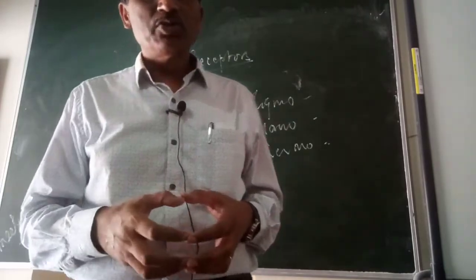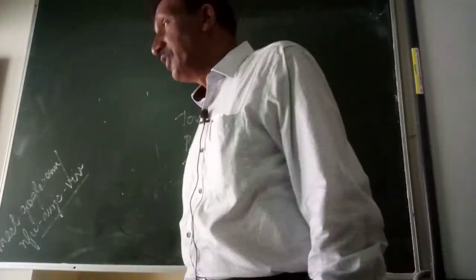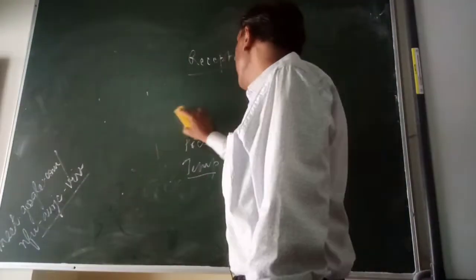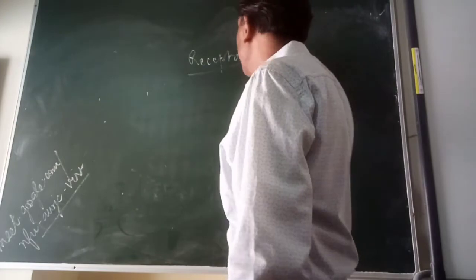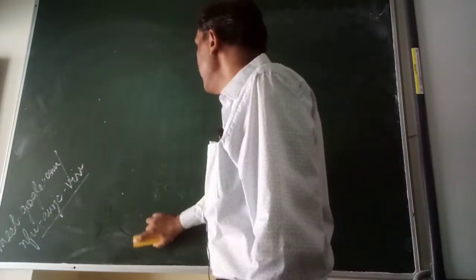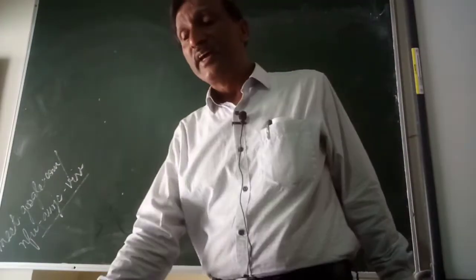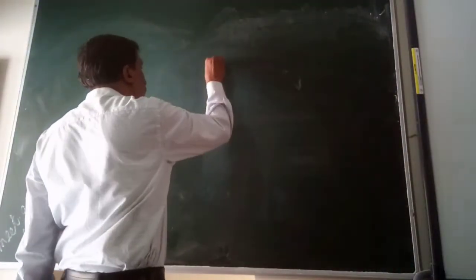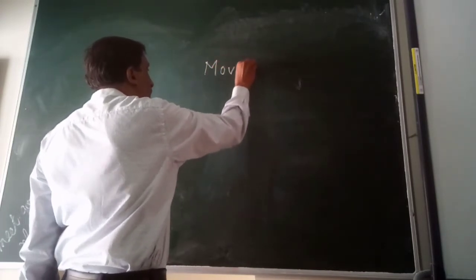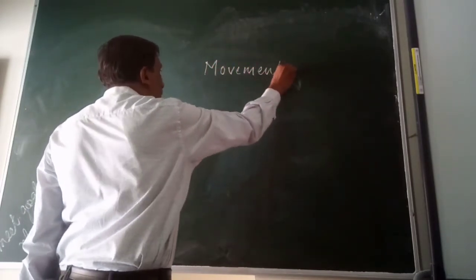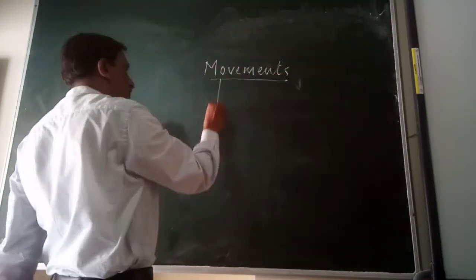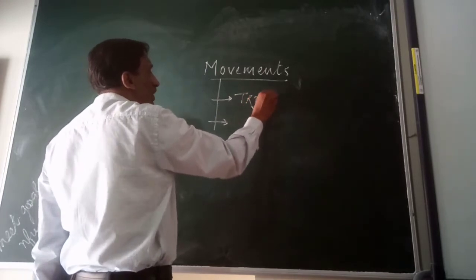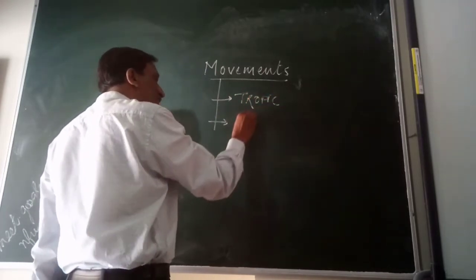Now, in order to study the control and coordination in plants, we take an example of movement, because that is a very obvious thing. We can easily study it, monitor it, record it, and that is why to understand the control and coordination in plants, what we are considering is movement. The plant shows two types of movements. First is tropic movement, T-R-O-P-I-C, and second is nastic movement.